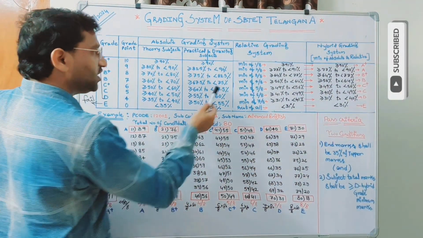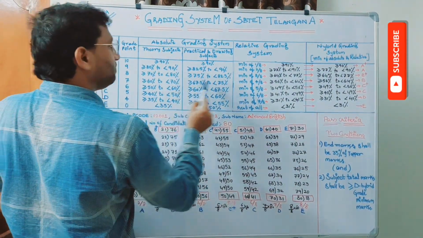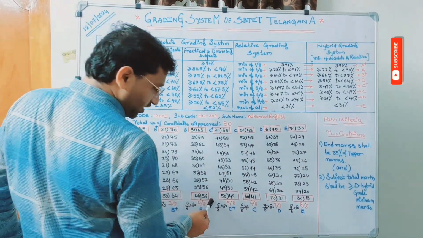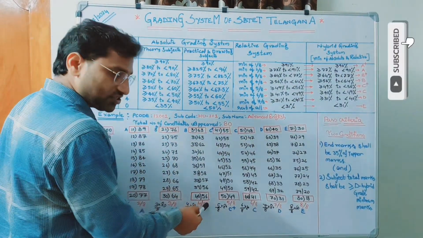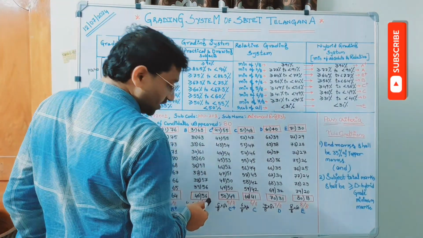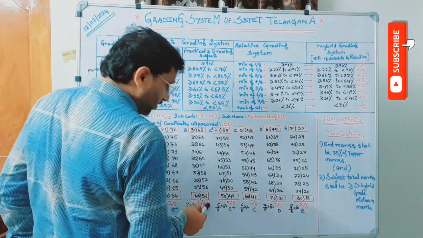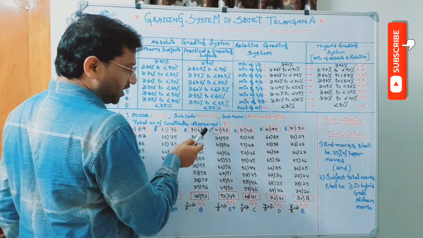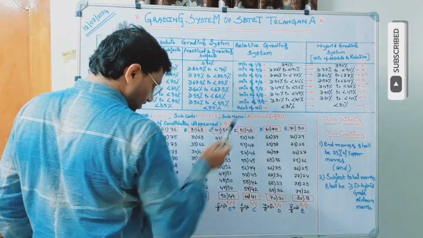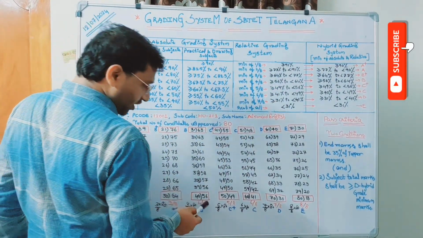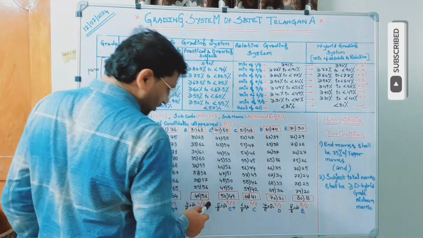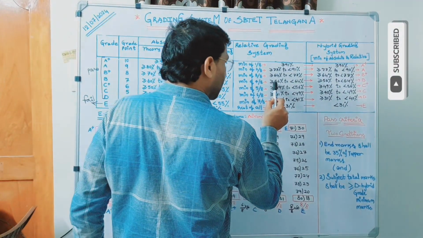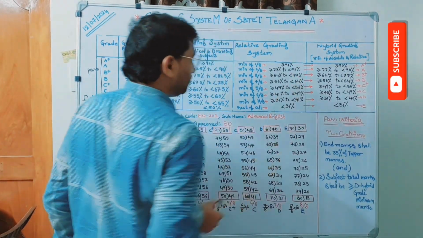Now coming to B. What is B here actually? For B, it is 4 by 8 of the candidates. 4 by 8 into 80 is 40. So the candidate secured how many marks? 56. So the range is greater than or equal to 56. What is the upper range? Not again 100. It is only 63, because from 64 onwards we are assigning B plus. So the lower range is greater than or equal to 56, the upper range is less than 64. Greater than or equal to 56, less than 64.